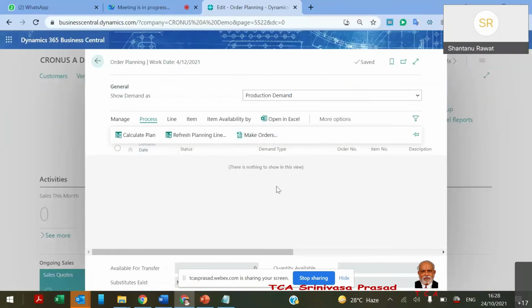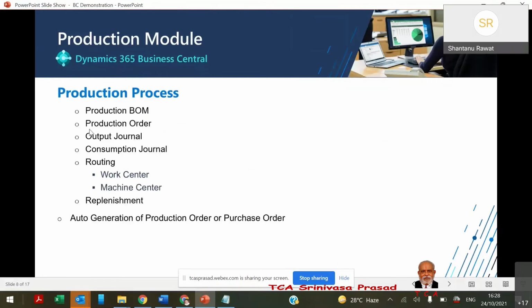Here, in the presentation we discussed that the production process supports defining the production bomb. We create the production order, whatever we want to produce, and in the output journal we record whatever is produced. If we are getting outputs every day, we can enter the output multiple times.